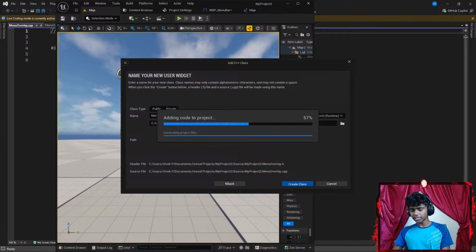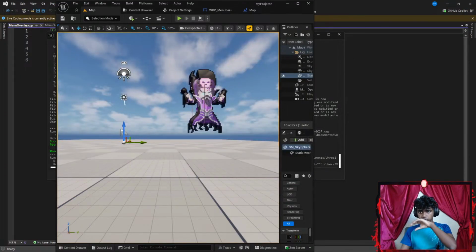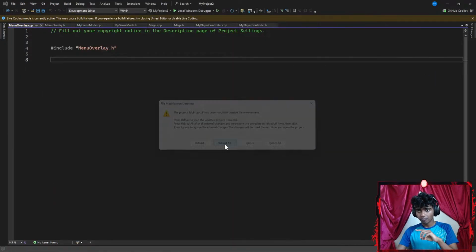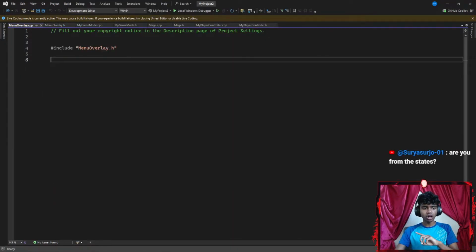Okay, while it's creating, I might eat some oats real quick because I am kind of starving. Then let's go ahead and reload all. Okay, are you from the States? Honestly, I do live abroad, but then I can't tell exactly what country I'm from.